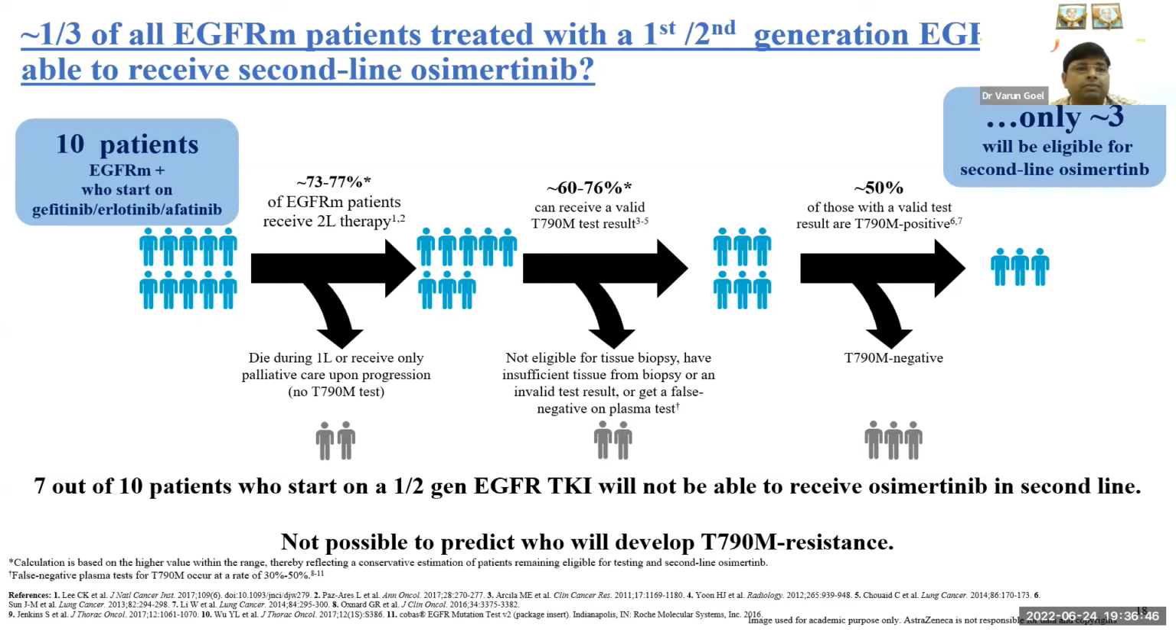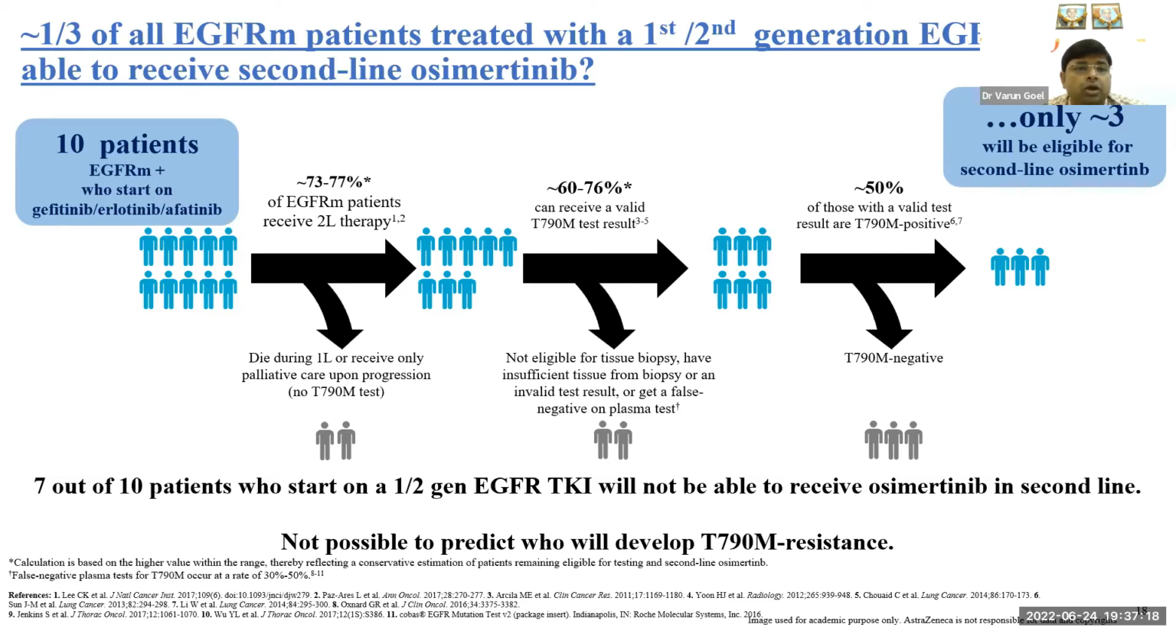To explain that numerically, let's say we have 10 patients and we have started with either first or second generation TKI. So what happens on progression? Only 70 to 75% of patients will be eligible for second line treatment. Otherwise, the rest of the patients either die due to disease progression and will not benefit from second line osimertinib, or just receive palliative care. And in most of those patients, even T790M mutation testing will not be done.